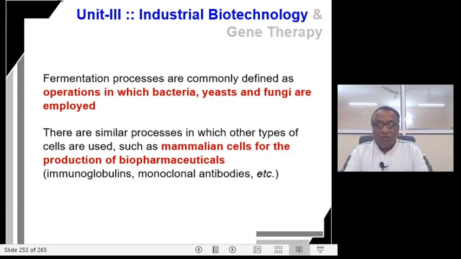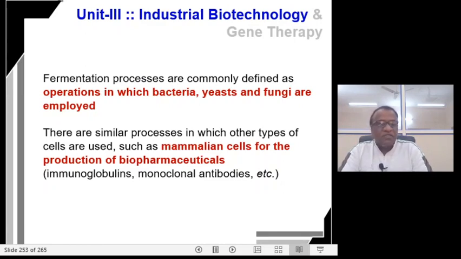Right. Now, fermentation processes are commonly defined as the operations in which bacteria, yeasts and fungi are employed.